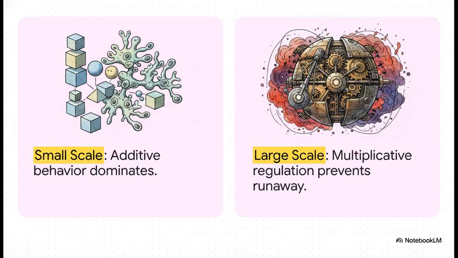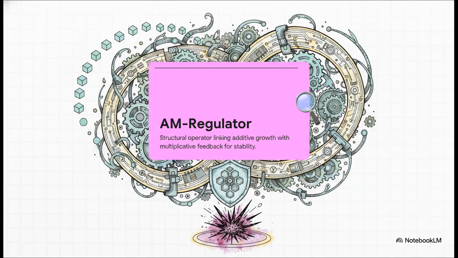It's exactly like a physical governor on an engine. It steps in to prevent the system from just revving itself into total destruction. Vogt mathematically formalizes this concept as the AM regulator, that stands for additive multiplicative regulator. And the crucial thing is, you shouldn't think of this as some brand new mysterious physical force. It's actually an embedded structural operator. It links that initial additive growth with a multiplicative feedback loop to enforce scale-dependent stability. This regulator essentially acts as a universal safety switch. It produces bounded, stable dynamics instead of those catastrophic, system-destroying singularities we see in older models.